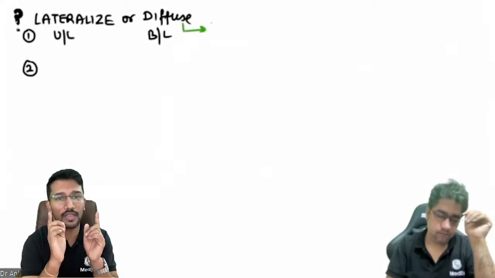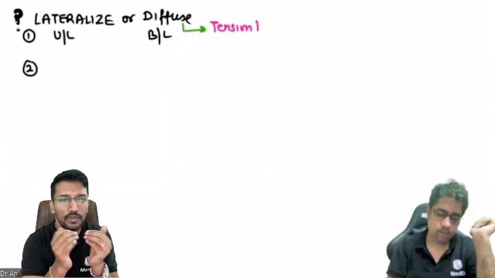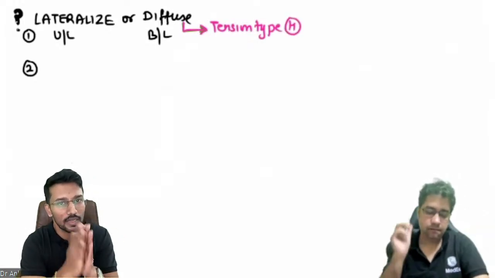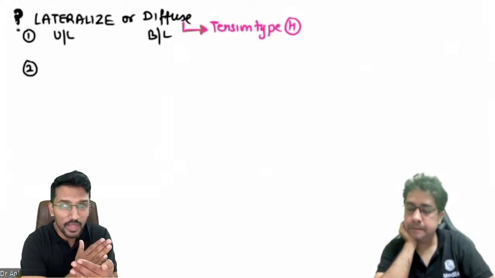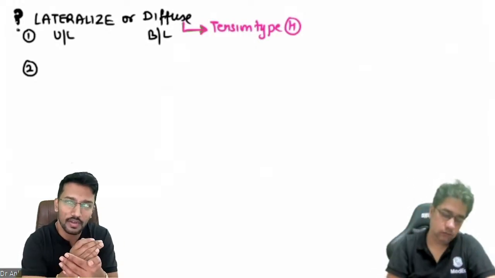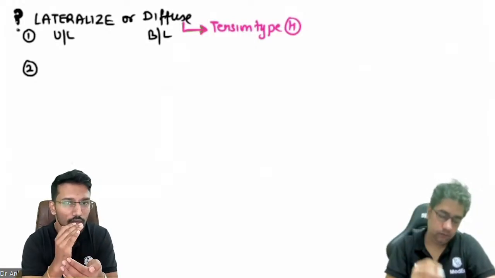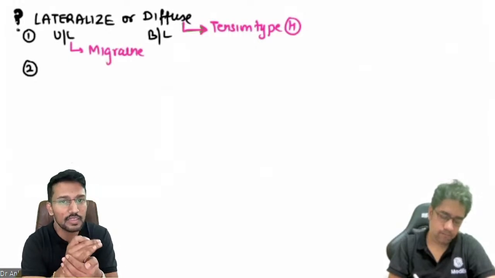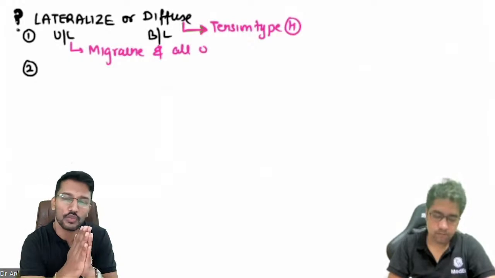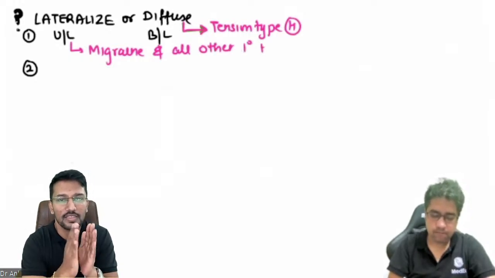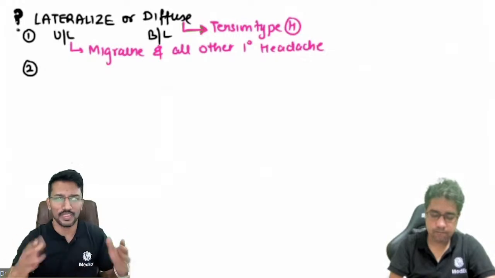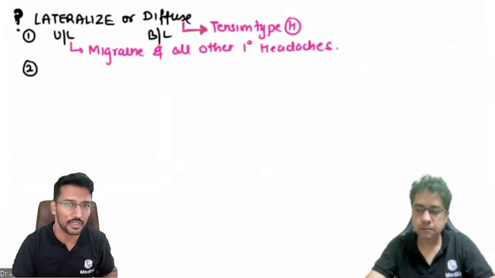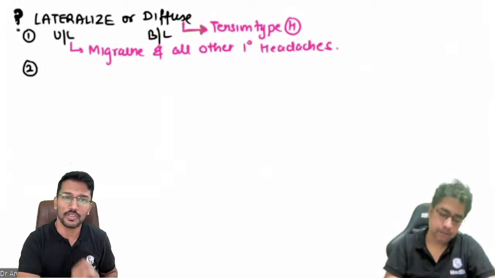So if the patient is describing that the headache episodes are affecting both sides of the hemicrania, then it is likely to be tension type of headache. Okay, the remaining primary headache disorders that we have discussed are all lateralized. Migraine is unilateral, the cluster headache is unilateral, the paroxysmal hemicrania is unilateral, and SUNCT and SUNA are unilateral. All of those are going to be unilateral or lateralized headaches. Clear? So if the question says the patient has got bilateral headache and there are no red flag signs and you're thinking of primary headache, it has to be tension type of headache, right? As simple as that.